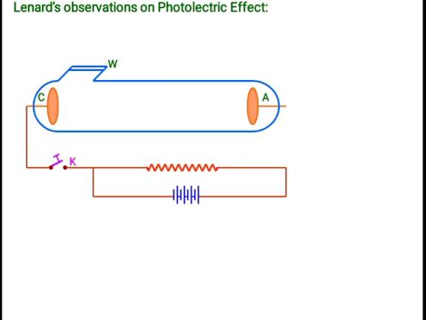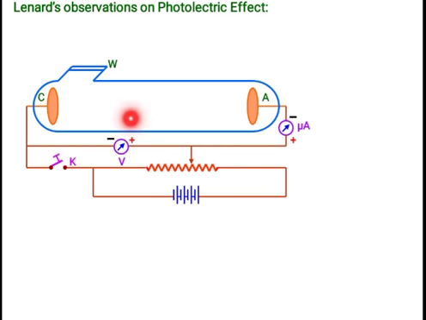And this is a key, plug key, and this is about the circuit connection. And this is a microammeter, an ammeter, where the ammeter shows the current. Through this deflection, we observe how much current is produced here. And this is a rheostat, this is a battery, and this is a plug key. And this is a potential, where the potential is reversed. Negative terminal is connected to cathode and positive terminal is connected to anode.